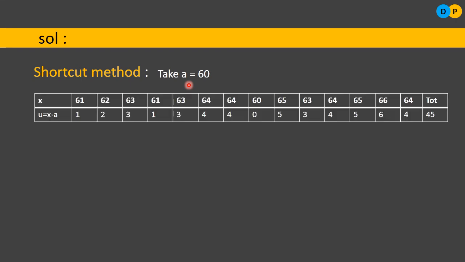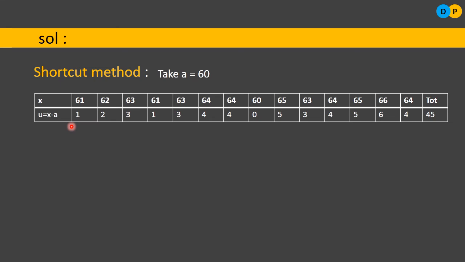Next, we have to construct a table once again having two rows. The first row will indicate the observation values, that is the x values. Already we know the x values: 61, 62, 63, like that. Totally 14 observations. Later, in order to apply the shortcut or deviation method, you have to know the u value. So u is equal to x minus a. What is a? a is equal to 60.